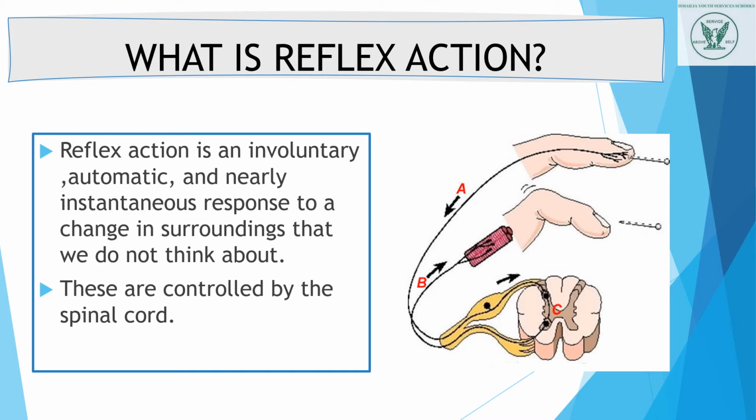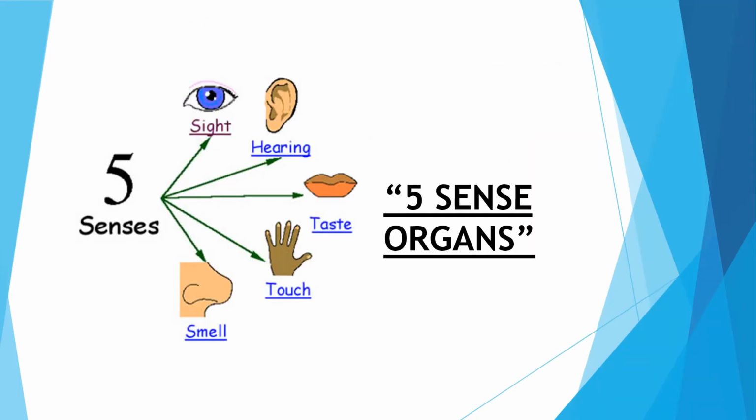These are all controlled by the spinal cord. Today's topic is the sense organs. We have 5 senses: first sight, second hearing, third taste, fourth touch, and fifth smell. What are the sense organs?